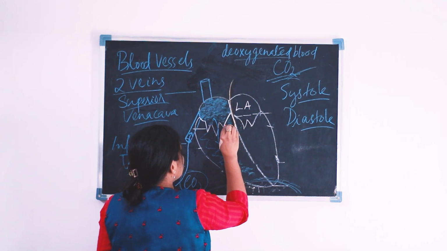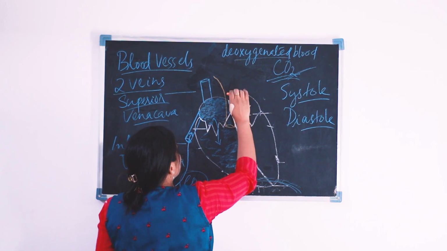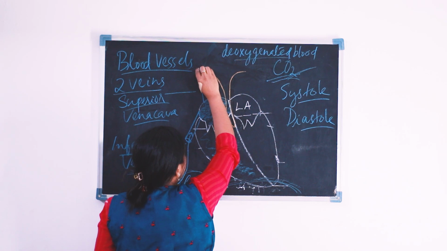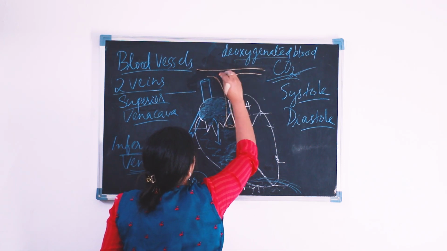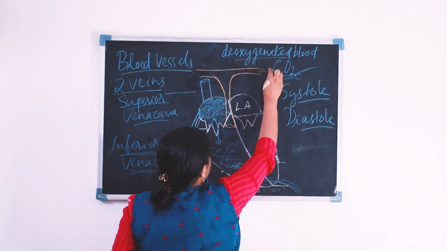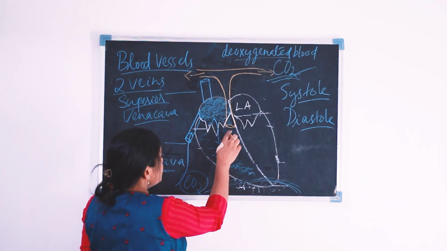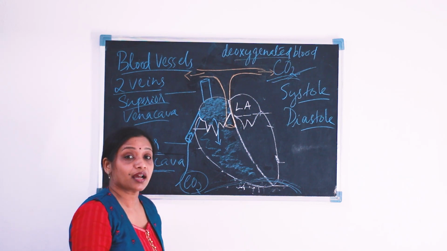It goes up and bifurcates at the top of the heart, and the branches go into the two lungs. This particular artery is the pulmonary artery.